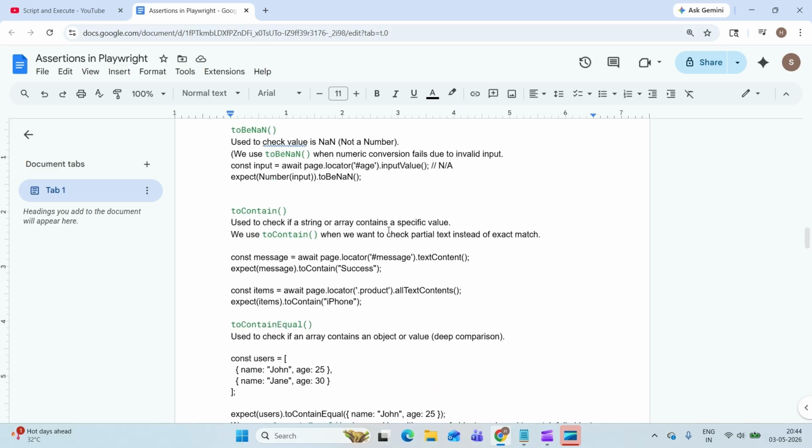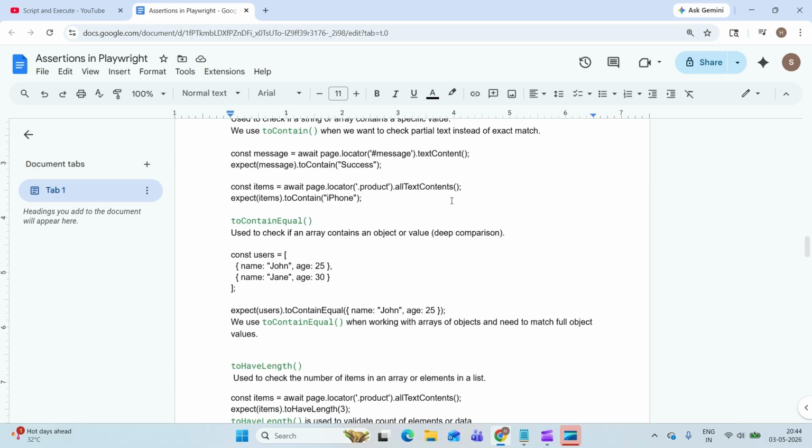Next is toContain. It is used to check if the string or array contains a specific value, and it also checks partial text. It will not check the exact match. Here we are fetching some value, and here success. If it is login successful or successfully, it checks only the success message.